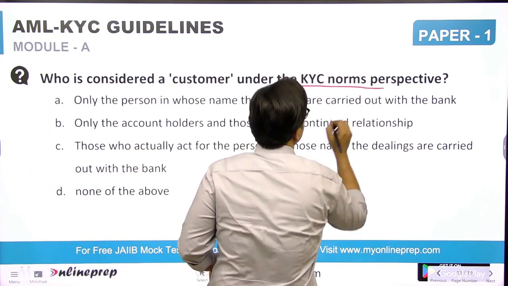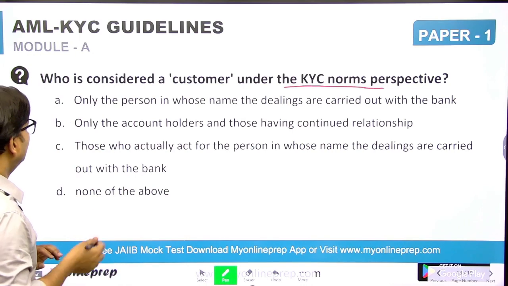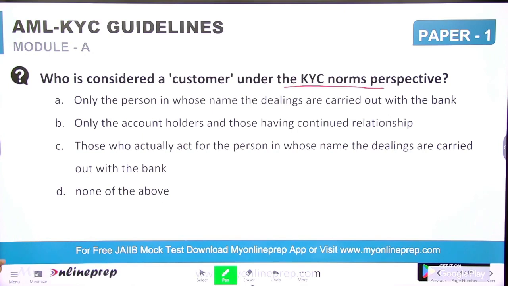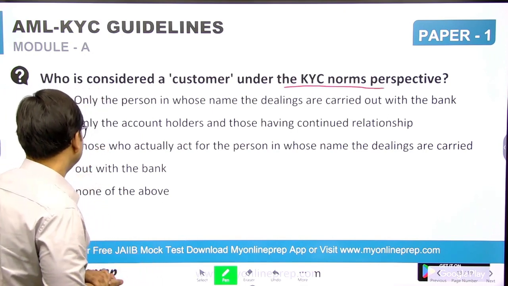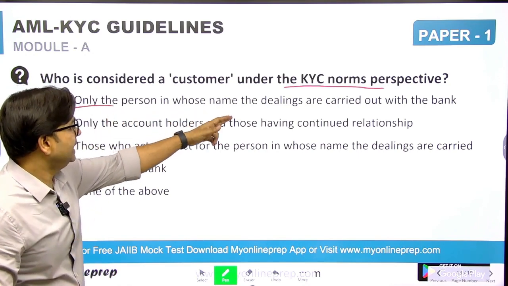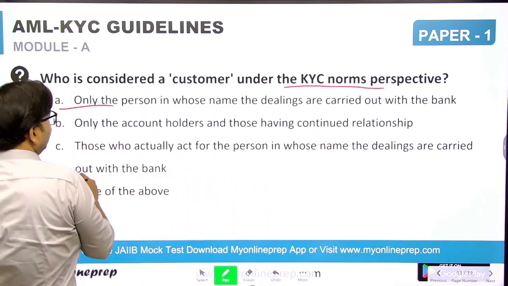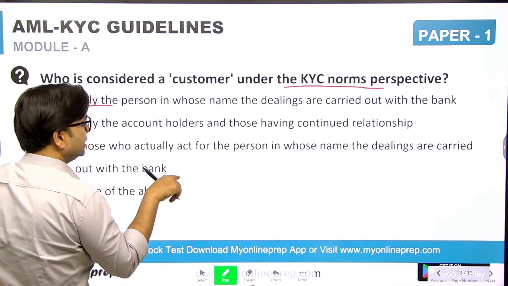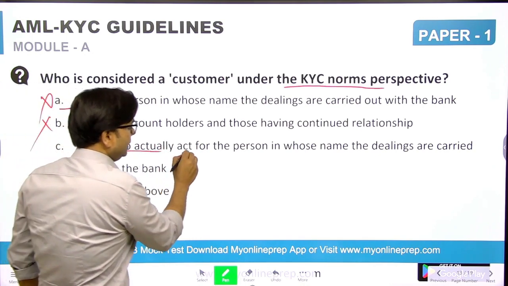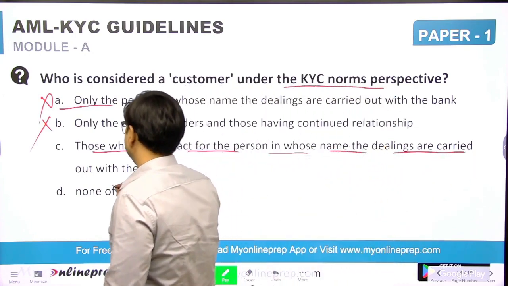Under KYC norms, only the person in whose name the dealings are carried out with the bank is incorrect. The correct one is the account holder with a continued relationship, and those who actually act for the person in whose name the dealings are carried out with the bank.